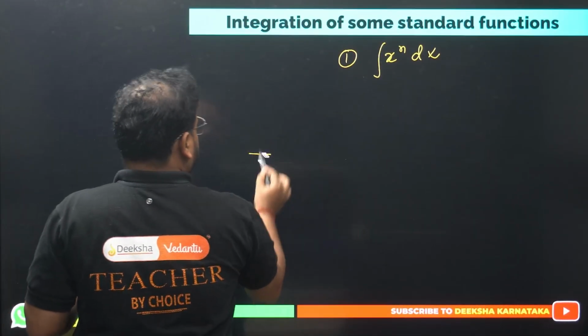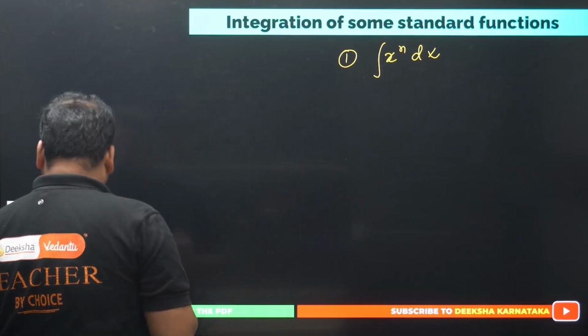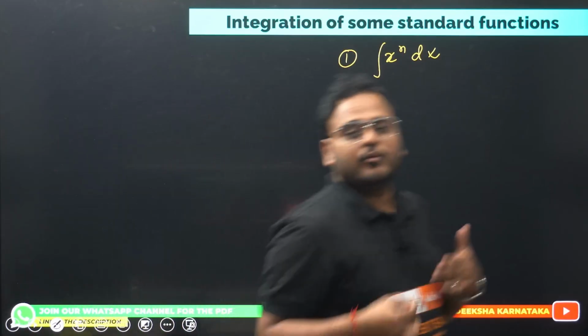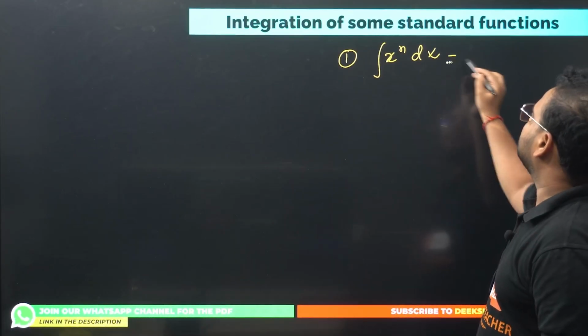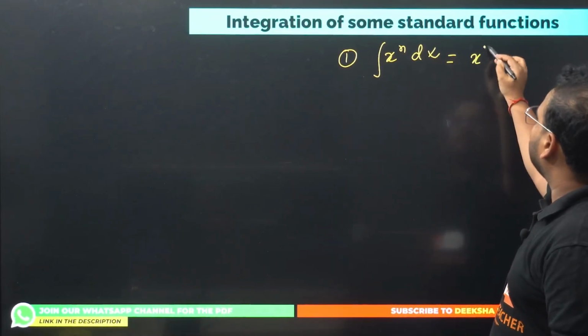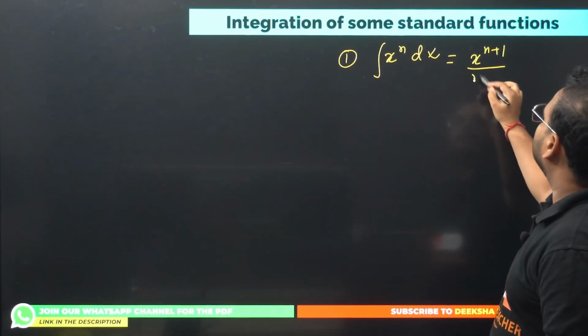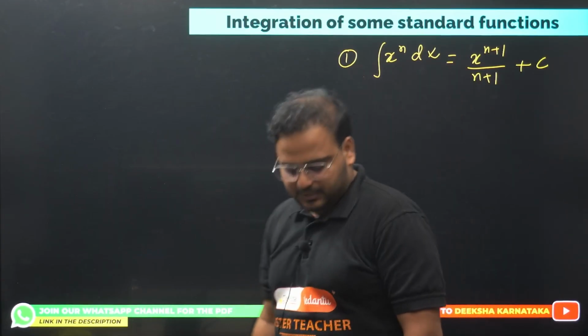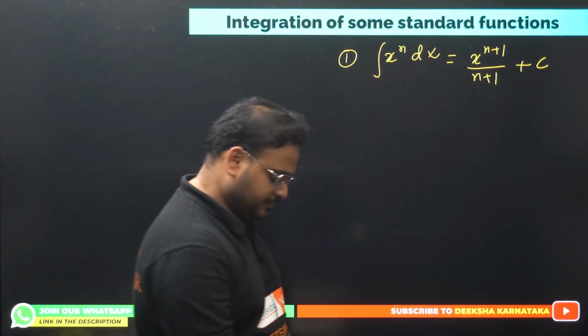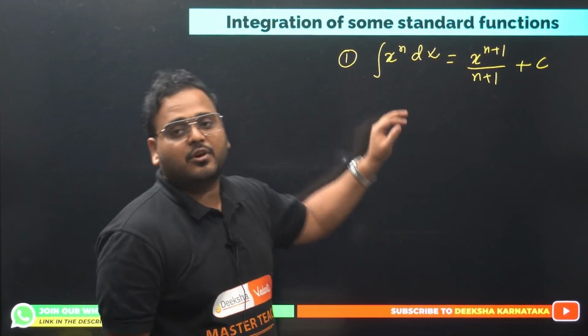All right, sir. Simple things. I know it's a simple thing only, but as we move on in the session, we'll see the difficulty level increasing. What is the answer for this? Simply x power n plus 1 divided by n plus 1, and of course there will be a constant of integration, plus c. Is that clear? So this is the integration of any polynomial function.